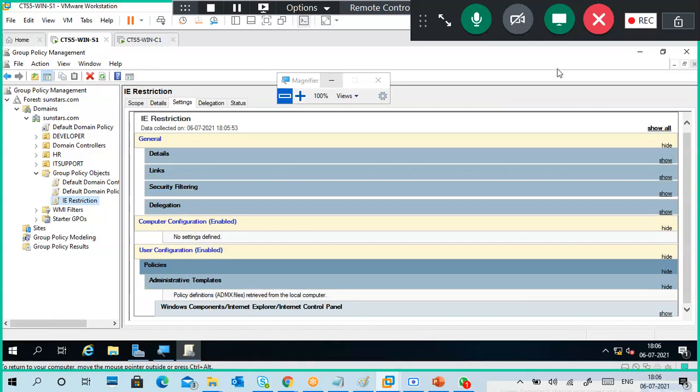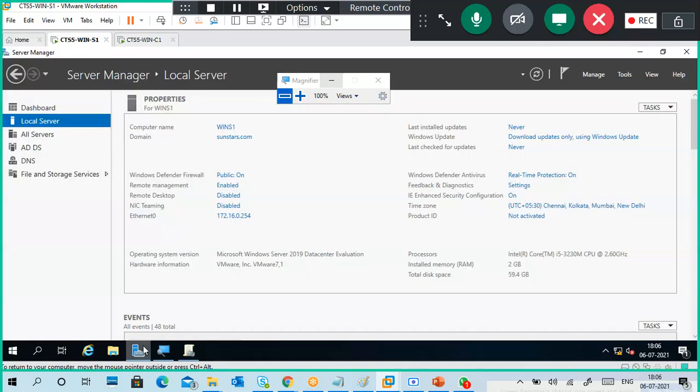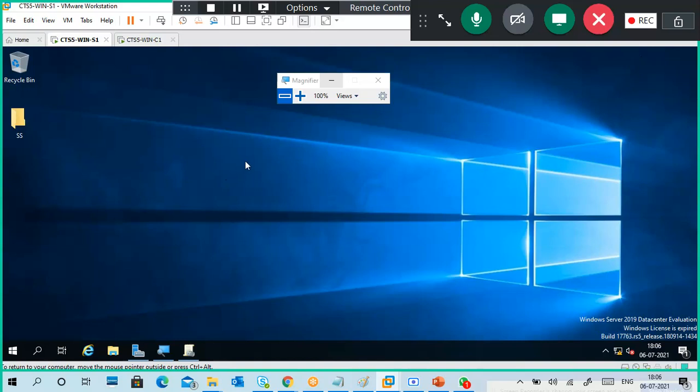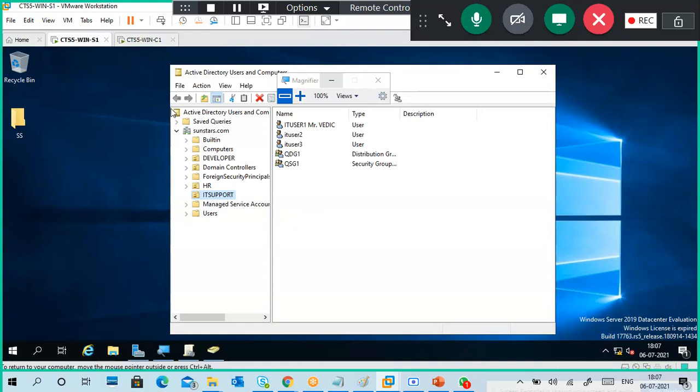Enable the policies. Link. Next step is signing out of the client. We have not yet linked. The policy is there, but you have to link it, and tell where to link, like on an OU, a domain, or a site. So you have to check it. Just to avoid more lagging in signing in and signing out, I am checking where Chandana is, because the currently logged in user is Chandana.